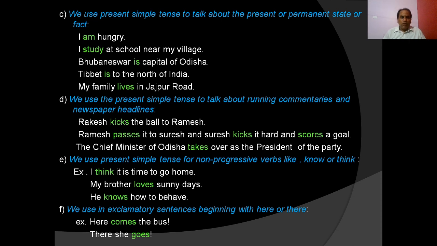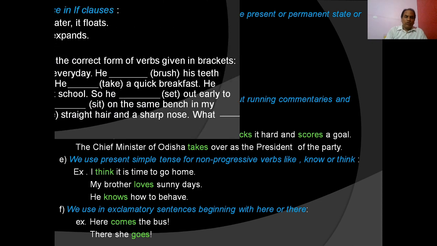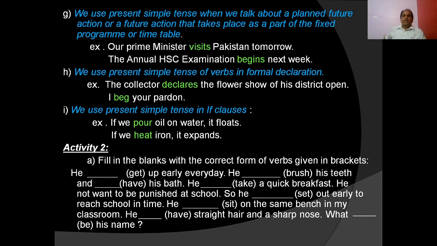Okay? We use present simple tense in exclamatory sentences beginning with here or there. Here comes the bus. There she goes. So present simple tense is used. Then we also use present simple tense when we talk about a planned future action or a future action that takes place as a part of a fixed program or timetable. The day after tomorrow is Monday. It is fixed in the timetable.